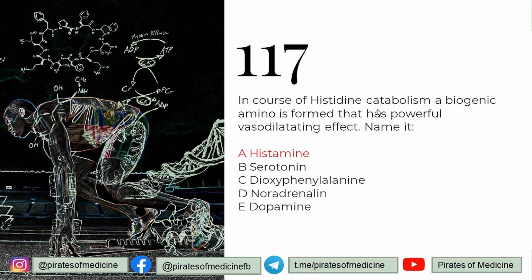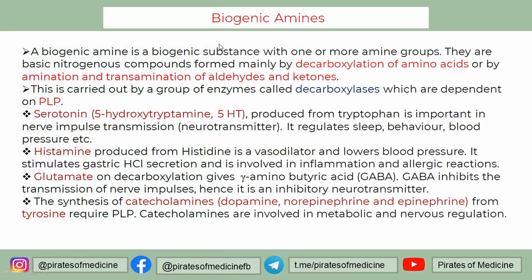117 is in the course of histidine metabolism, a biogenic amine is formed that has a powerful vasodilating effect. Name it. Again, a biogenic amine, histamine, we did this before. We have done all these biogenic amines before, I'm just revising. So if you have not watched the previous videos, you can note this down right now. Histamine is produced from decarboxylation of histidine, and histamine is an important biogenic amine which is involved in stimulating gastric HCl secretion and involved in inflammation and allergic reactions. So that is why the answer is histamine.